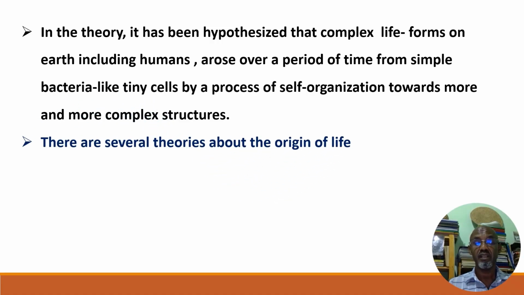There are several theories about the origin of life. As we know, there are many different types of theories or beliefs about the origin of life. Let me show you some of these. The first, with different versions of course, is special creationism, or simply creationism.